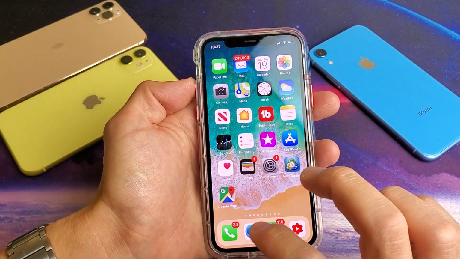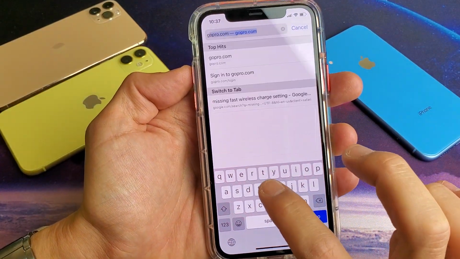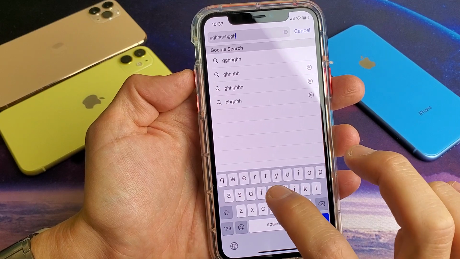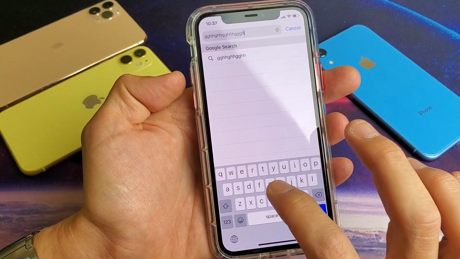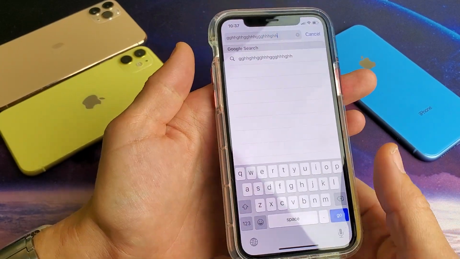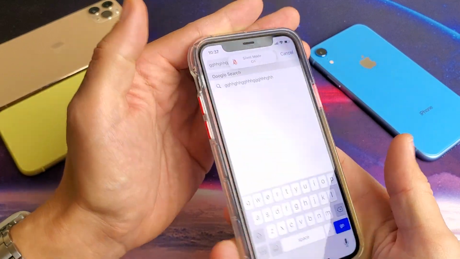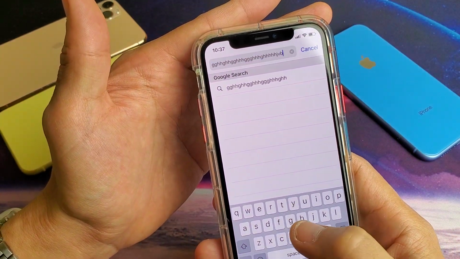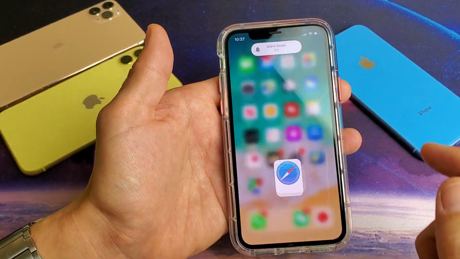So anywhere I go with the keyboard, for example, let's go up here and you can hear the click. Even if the volume is all the way down, you can still hear the click. However, if you have the ringer on mute, you're not going to be able to hear anything. So let me go ahead and unmute it again, and let me show you how to navigate here.